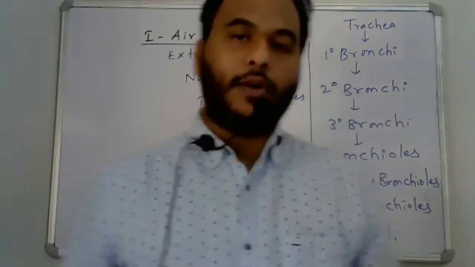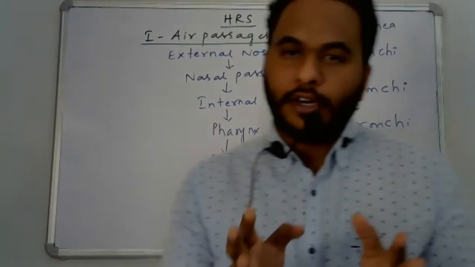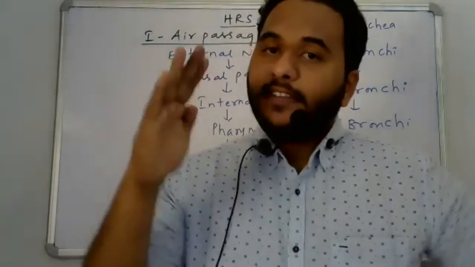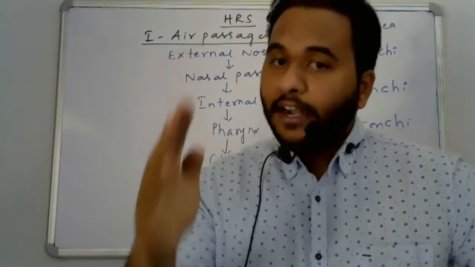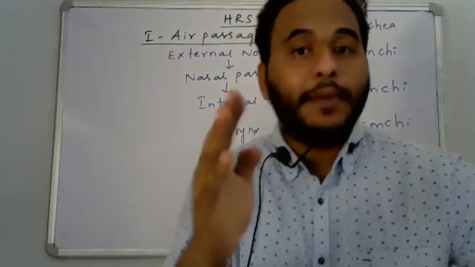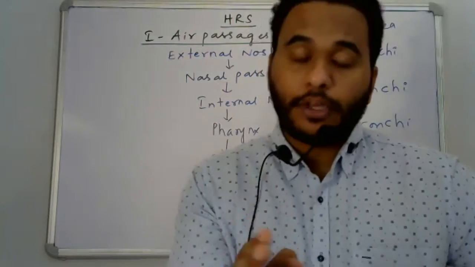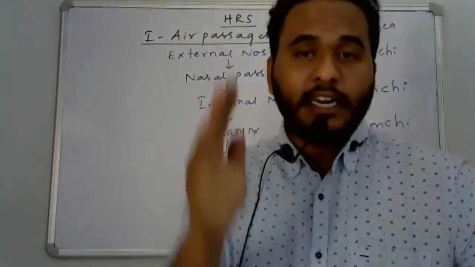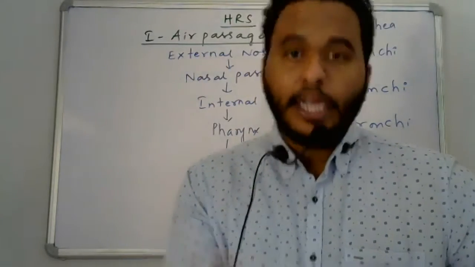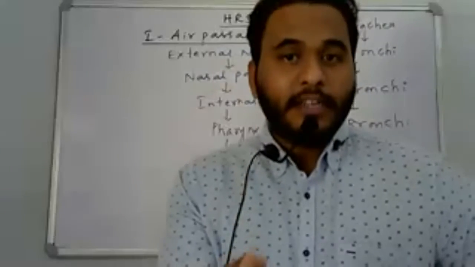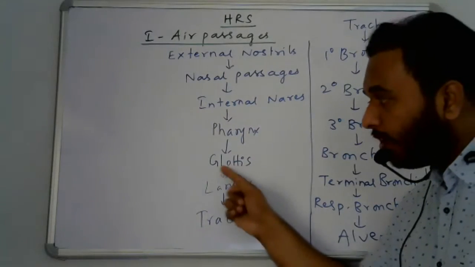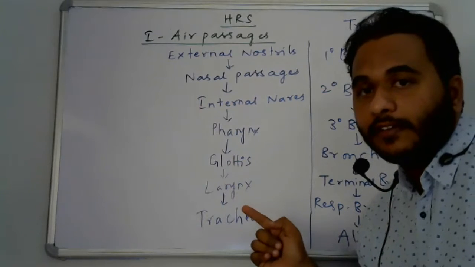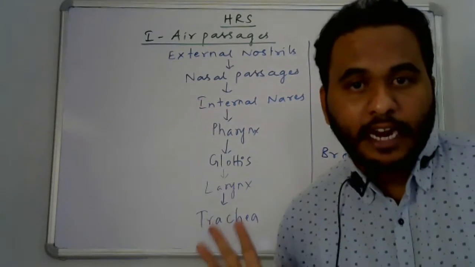That is called the epiglottis. This epiglottis prevents the entry of food into the larynx by closing the glottis. I think you understand.